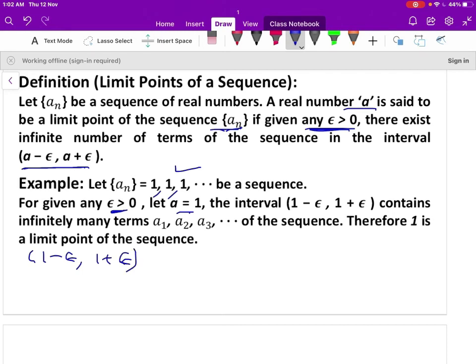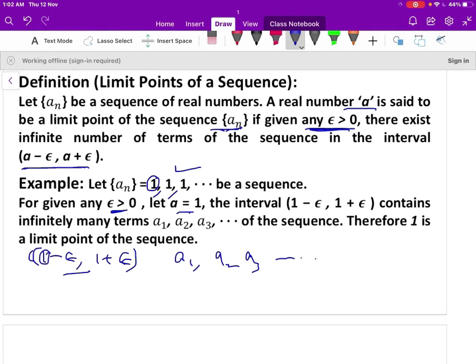We can observe here that the first term, a1, lies inside this interval. The second term, again 1, is an element of this interval. a1, a2, a3 and so on. So all the terms of the sequence lie inside the interval (1 minus epsilon, 1 plus epsilon).